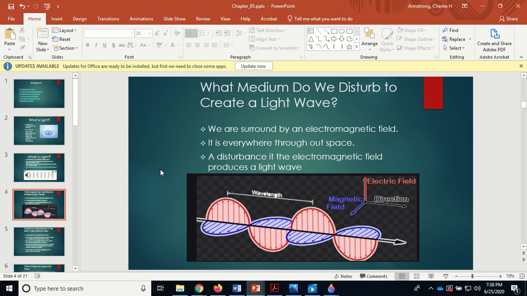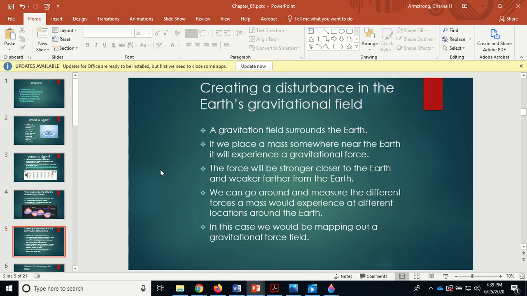What medium do we disturb to create a light wave? We are surrounded by an electromagnetic field. It is everywhere throughout space. A disturbance in the electromagnetic field produces a light wave. So now think of it. This is an electromagnetic field. It's something you cannot see. It's something you can't touch.